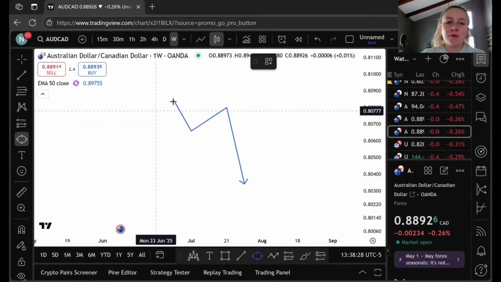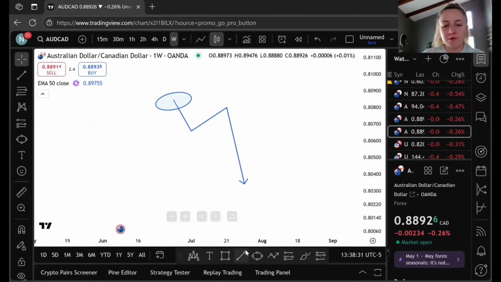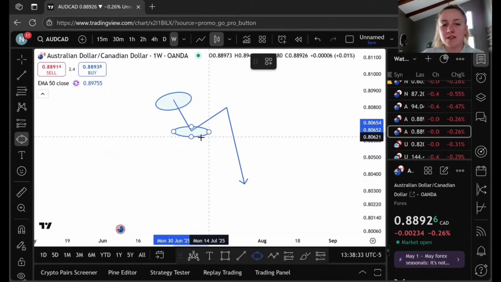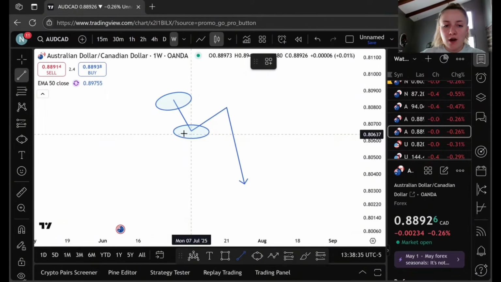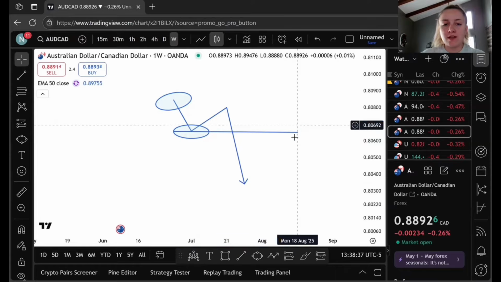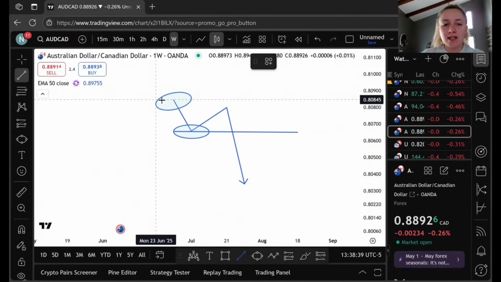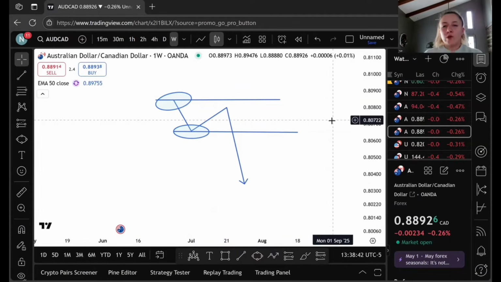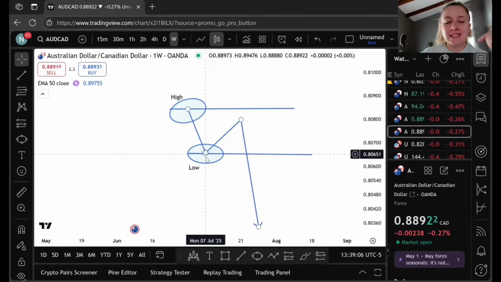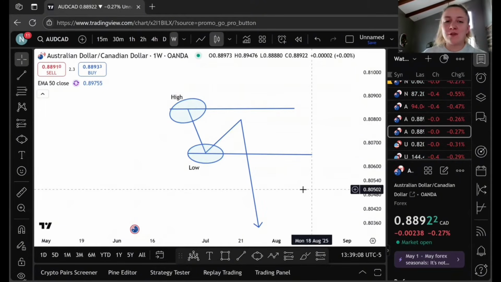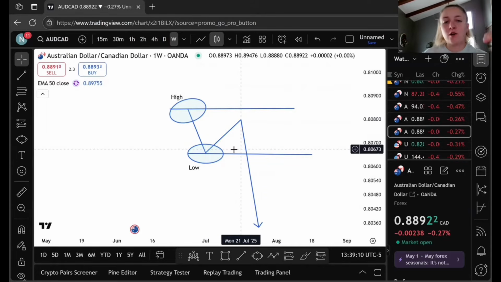The same exact thing applies to this example. All we have to do is find ourselves a high and find ourselves a low. Once we have our high and low, all we need to do is draw our little lines to make it easier to read the market and see what we are doing. Remember, we do not shift until the body closes below or above our high, okay? The wicks do not count as a shift of structure. We now have our high and our low.